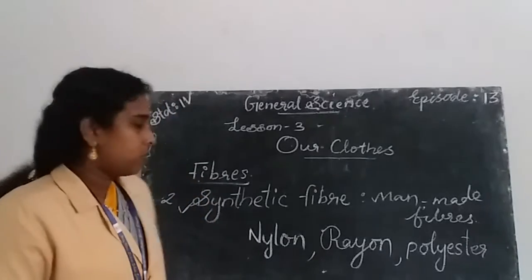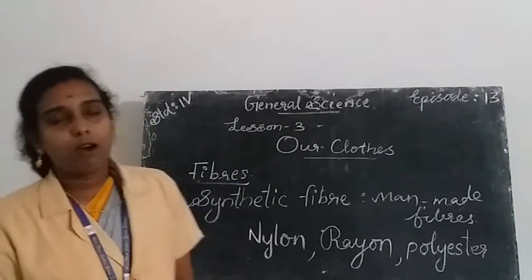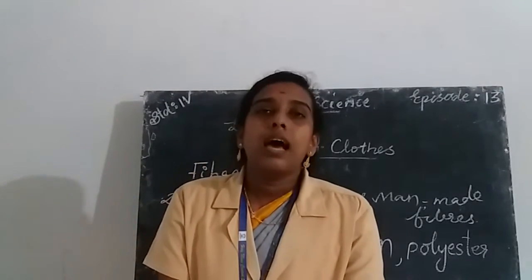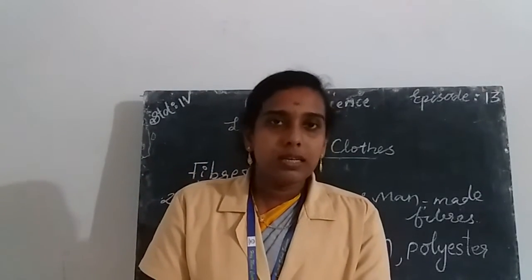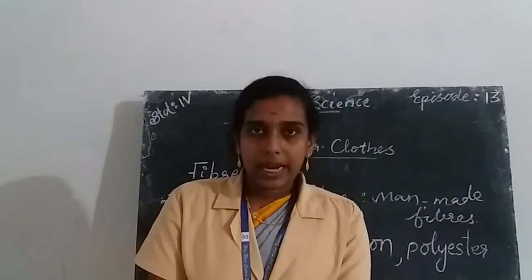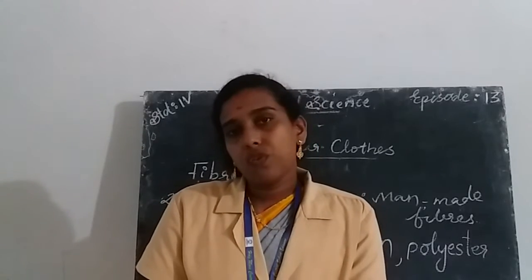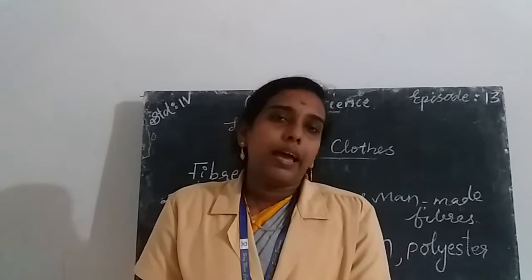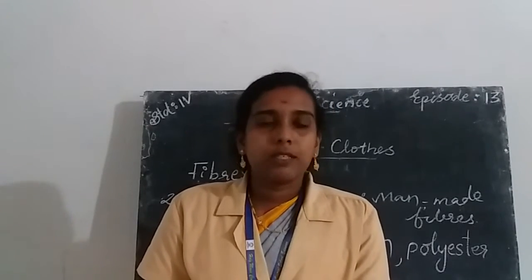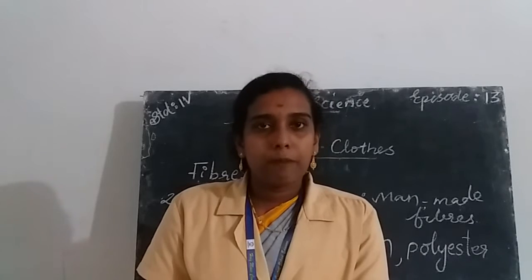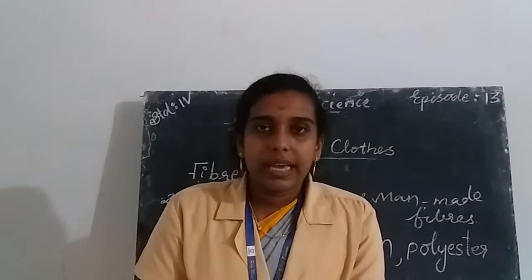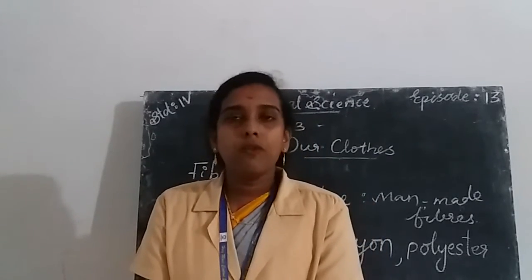So natural fibers are the fibers obtained from plants and animals, and the fibers made by men are called synthetic fibers. Examples of natural fibers are cotton, silk, wool and linen. We get linen from the flax plant, cotton from the cotton plant, silk from silkworms, and wool from the fur of sheep.